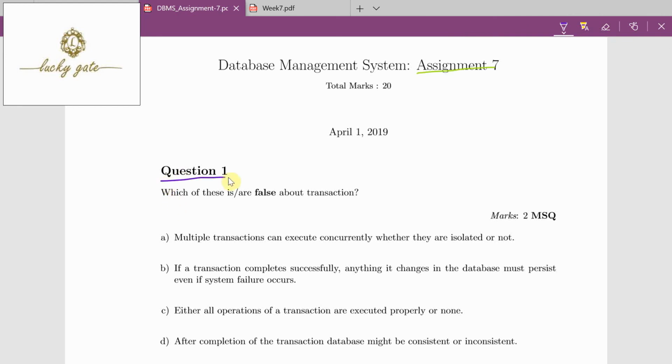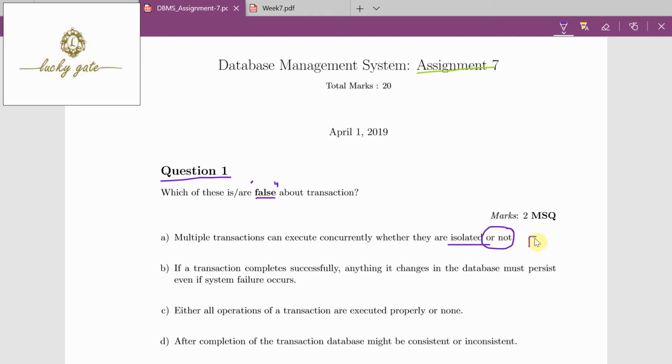Question number 1. Which of these are false about transactions? Here the question is about which is false about these transactions. Option A says multiple transactions can execute concurrently whether they are isolated or not.